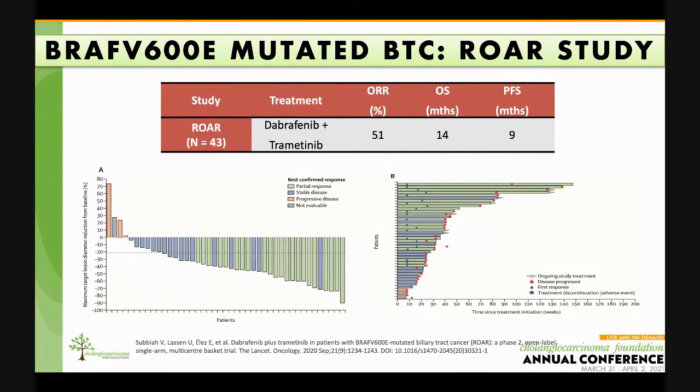It was an open-label, single-arm study for patients who had no other therapy available. Objective response rate was the primary endpoint. 43 patients were enrolled onto the biliary tract cancer cohort. The reported objective response rate in those 43 patients was 51%. Overall survival was 14 months, and progression-free survival was 9 months, showing very promising clinical activity in this patient population.